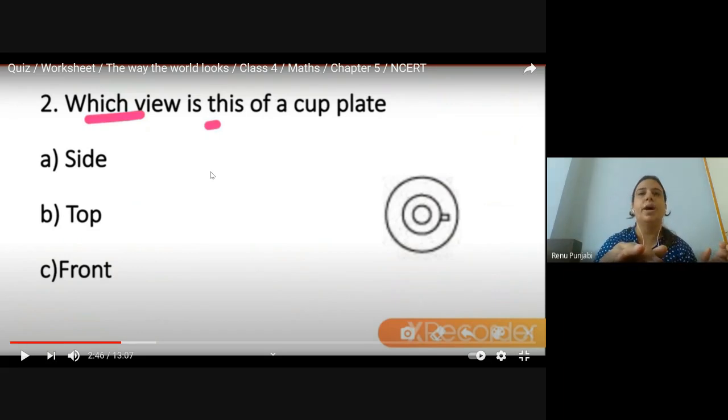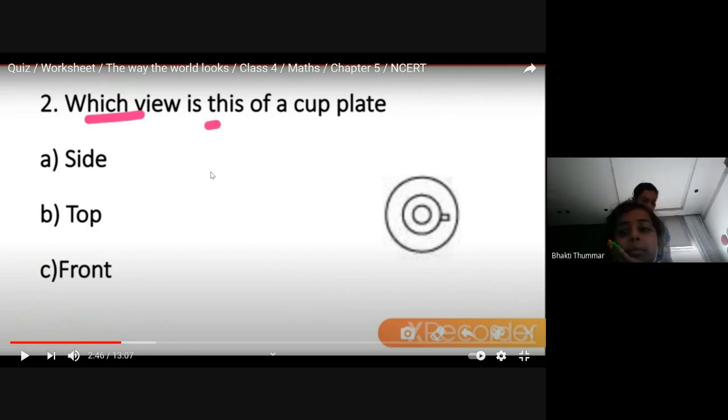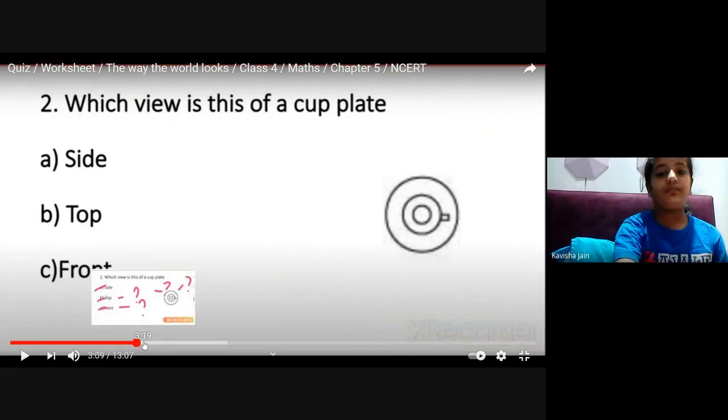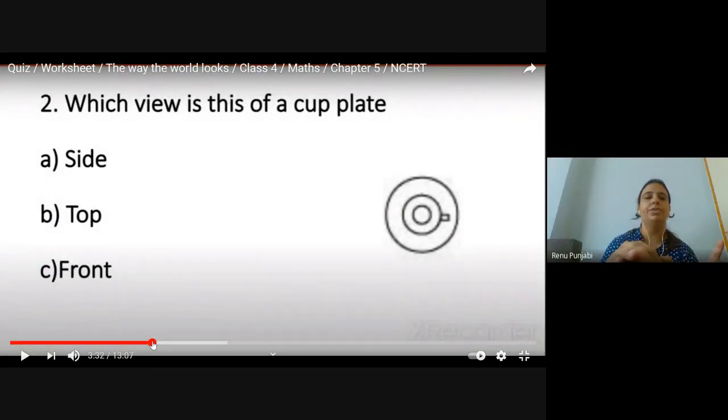Which view is this of a cup plate? Bhakti will tell. I will call the child name. Ma'am, top. Okay. Bhakti has given the answer? Yes. Okay. Thank you. Please mute yourself after giving the answer, Vacha.